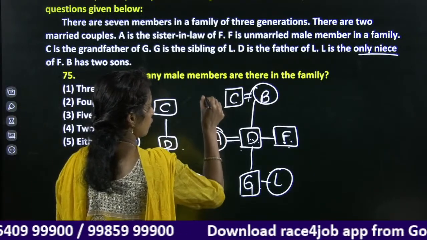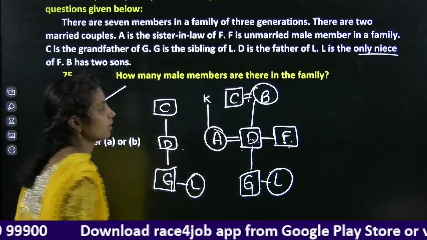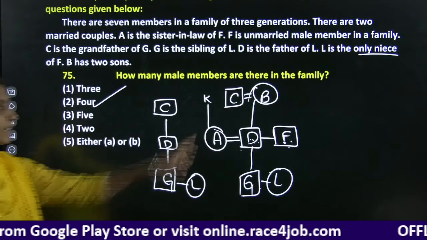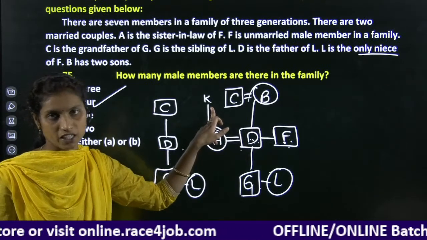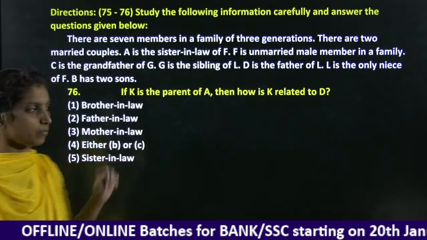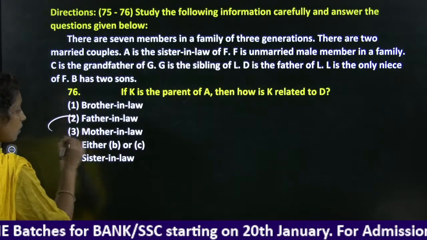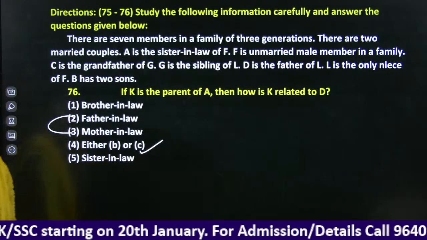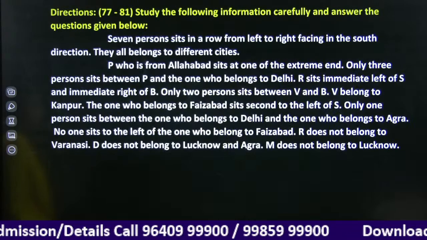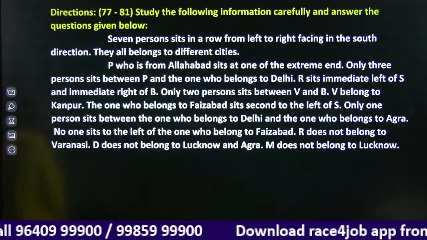K is a parent of A. Then how is K related to D? Gender representation is not mentioned for K. It may be father-in-law or it may be mother-in-law. And here our option is either B or C. Right? Okay. Here we have a question.